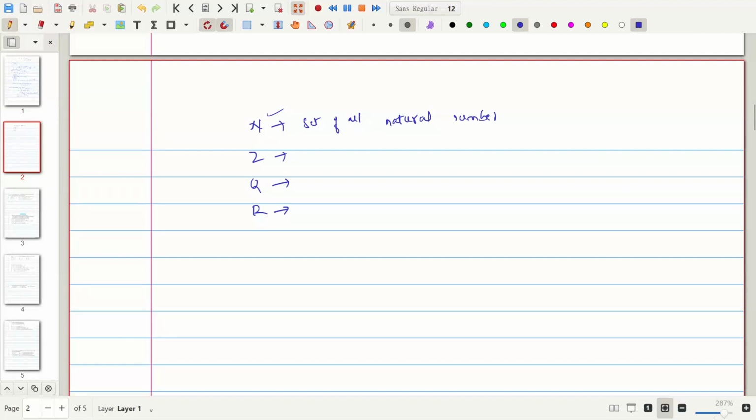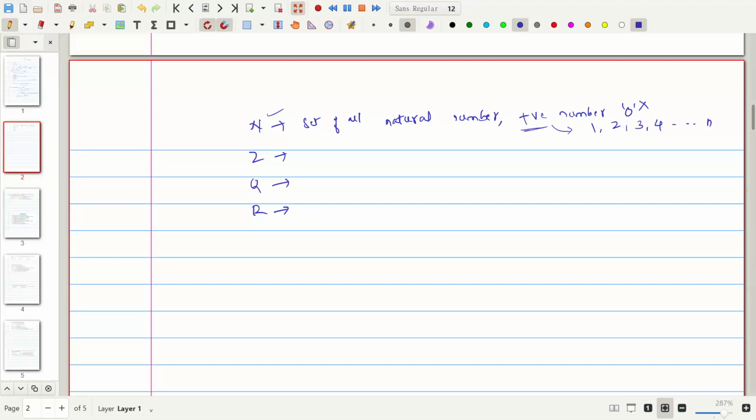So natural numbers are the positive numbers, without containing zero. Zero is not a natural number. Other than zero, the positive numbers are the natural numbers, if we write 1, 2, 3, 4, and so on.